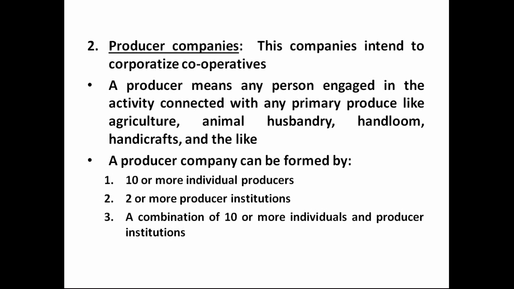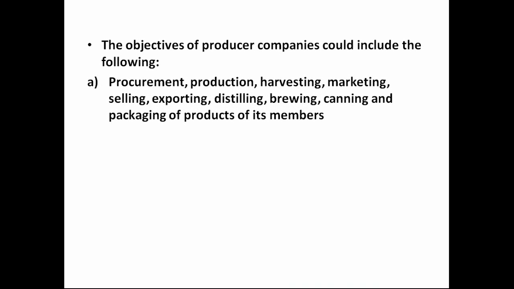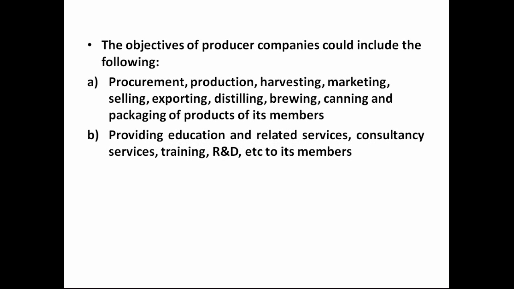A producer company can be formed by either 10 or more individual producers, or 2 or more producer institutions. And it can even be a combination of 10 or more individuals and producer institutions also. Now, the objectives of producer companies could include the following. They are procurement, production, harvest, marketing, selling, exporting, distilling, brewing, canning, and packaging of products of its members only. That's very important. It should not take from other persons. It should definitely be from its members only.